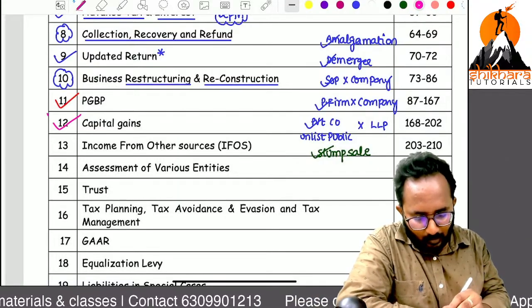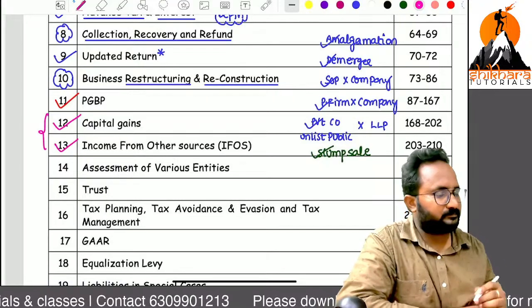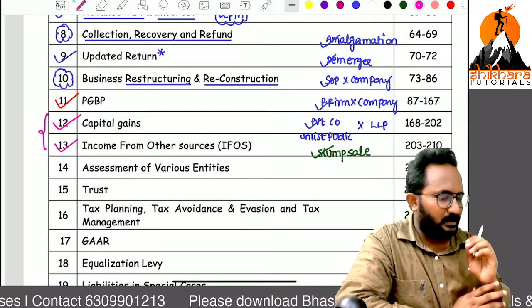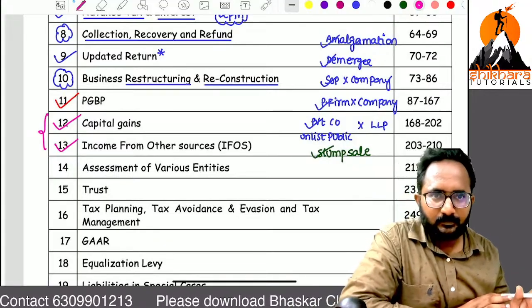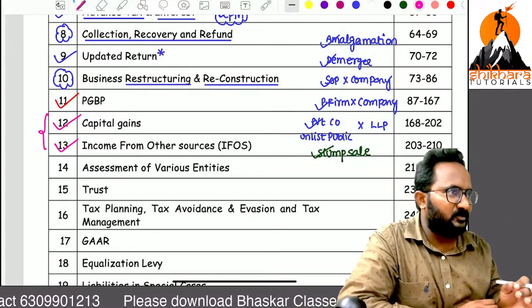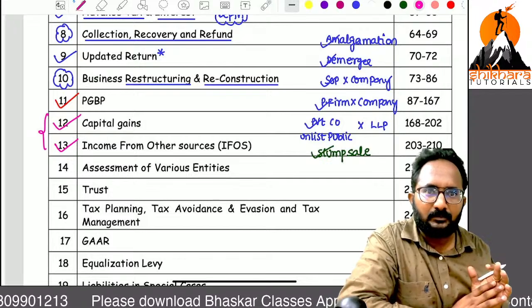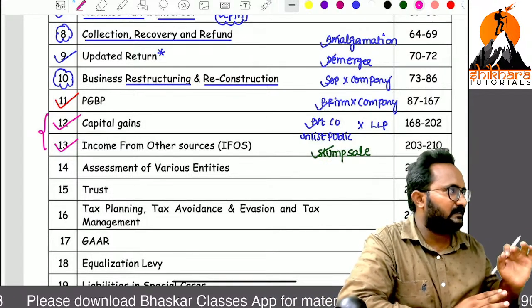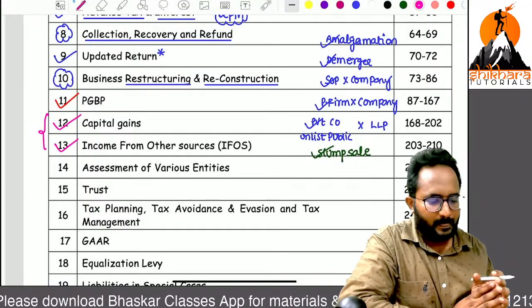Sir, why have you included these two chapters? Remember, because of amendments. For the December attempt also, these are amendments only. Capital gains and income from other sources, these two also we need to discuss.